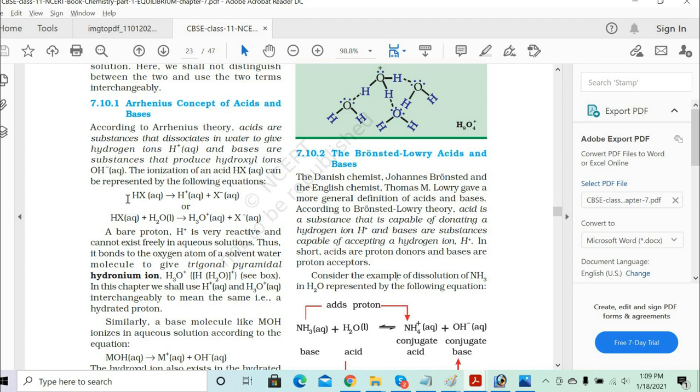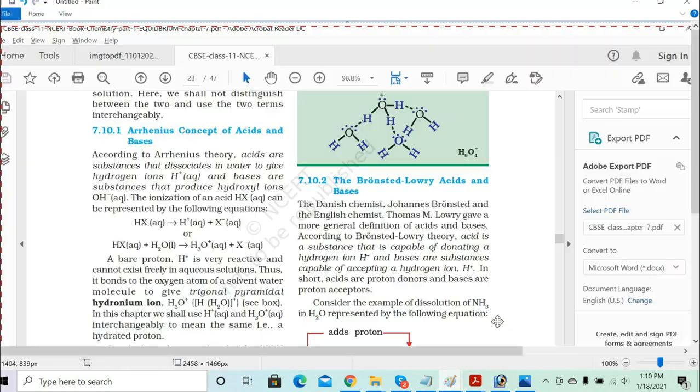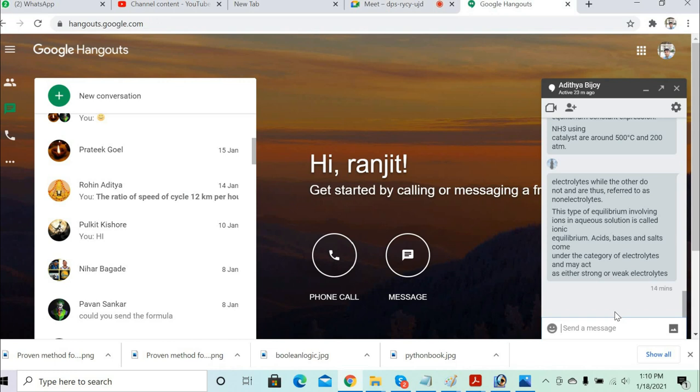Now here write down the equation. HX gives you H plus and X minus ions. Then I'll explain to you this part. See, here he talks about these two things. Let's understand these two things clearly.